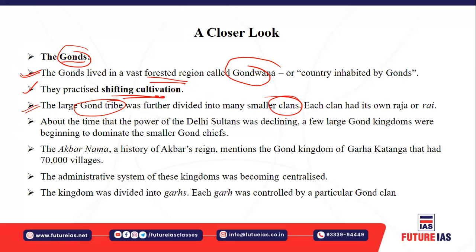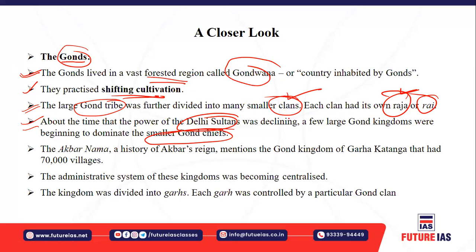Each clan had its own raja, also called rai. And you must understand that at the time when the Delhi Sultans were declining, a few large Gond kingdoms began to dominate the smaller Gond chiefs, because the Gond tribe was divided into different clans and each clan had its own raja.